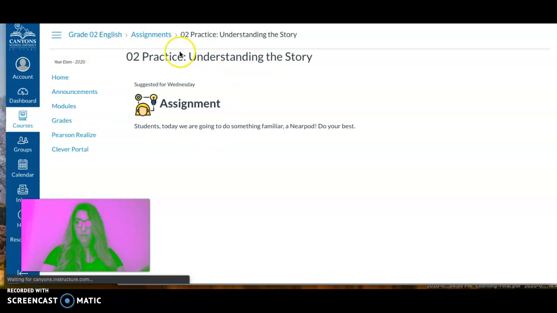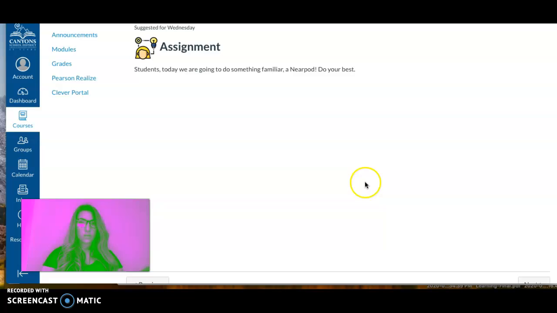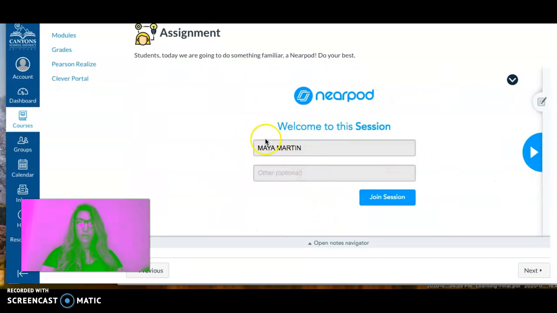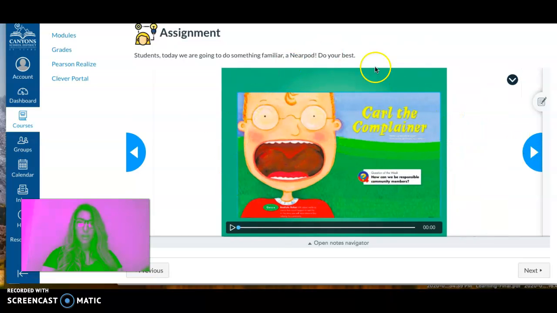The next page is also for Wednesday. This is a Nearpod. This is something that they're very familiar with, so it shouldn't be too difficult for them. This will pop up here. They've got their name. They'll go ahead and just click that next button, and they'll be able to go ahead and do Carl the Complainer.